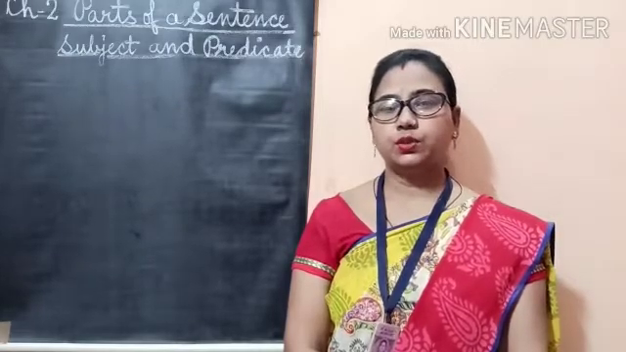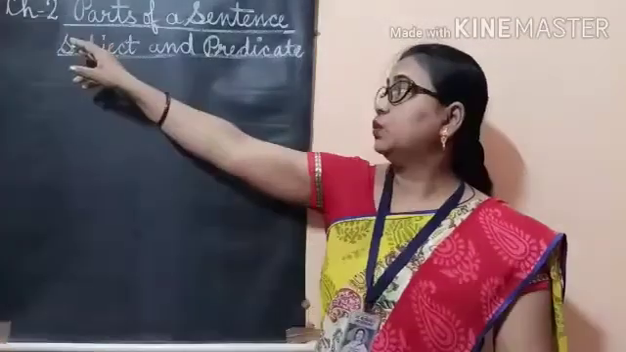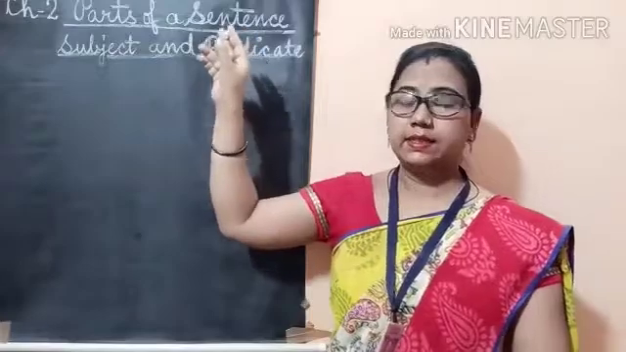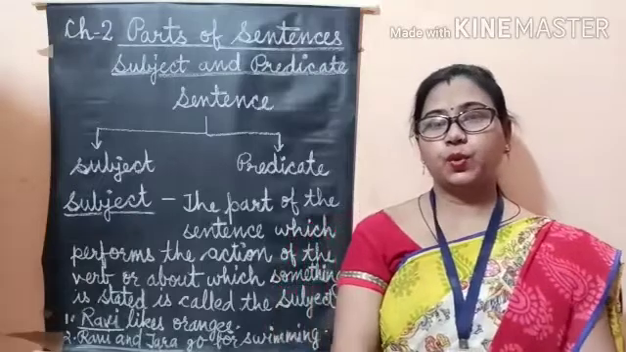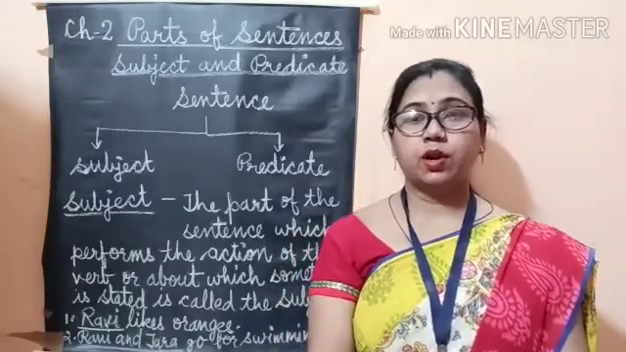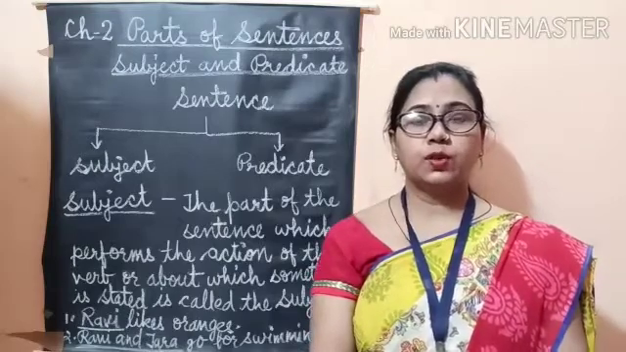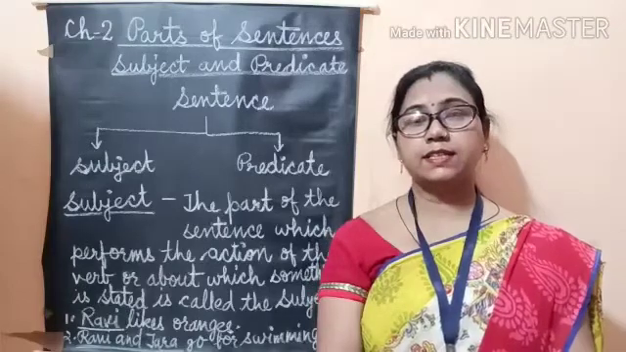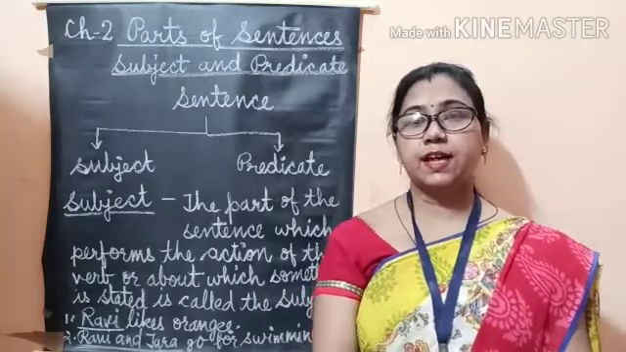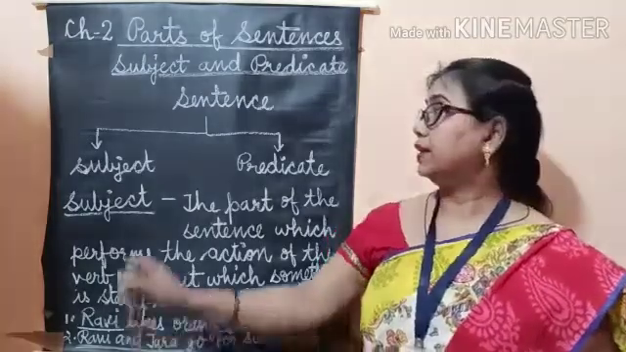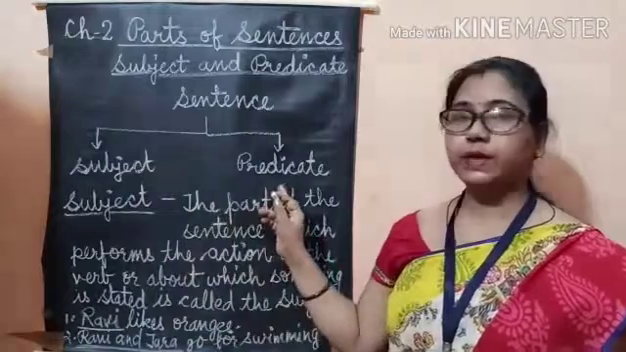Today I am going to teach you Standard 6 English Grammar Chapter 2, Parts of a Sentence, Subject and Predicate. Friends, as you know, when we speak or write, we use many different kinds of sentence. And you know what is sentence? The sentence is a group of words which makes complete sense. Sentence is made up of two parts. Number one, subject, and number two, predicate.